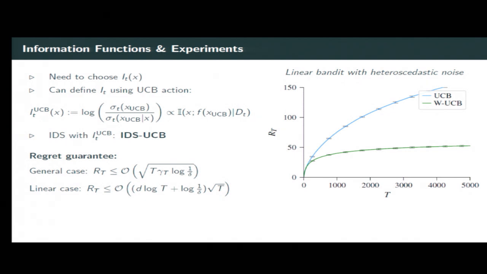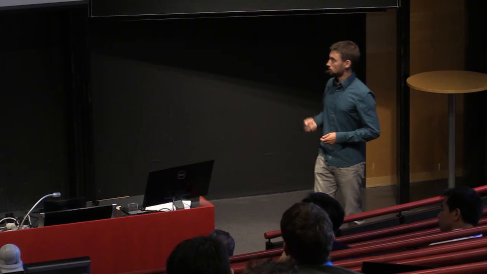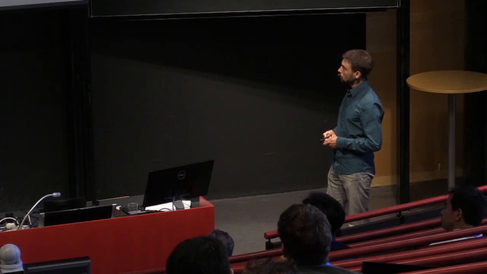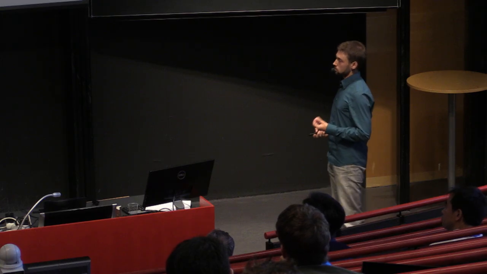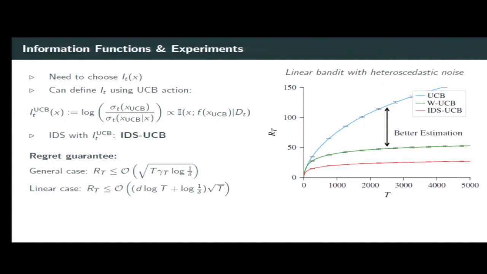Okay, now we can of course use UCB with a weighted least squares estimator, as I said initially. And by using this more efficient estimator, we get an algorithm which performs better in that case. Now, IDS UCB is also using the same estimator as weighted UCB, but it also uses the noise bound for exploration. So in that case, we also improve on weighted UCB.